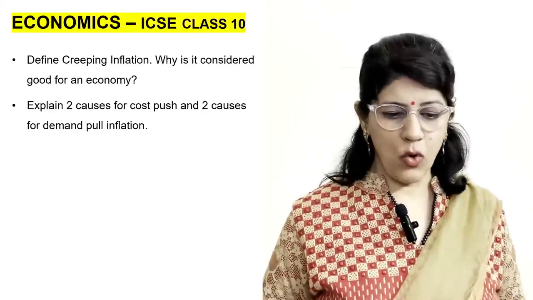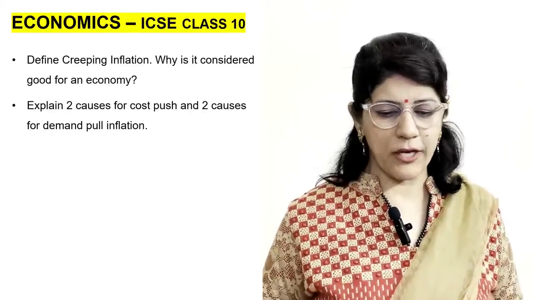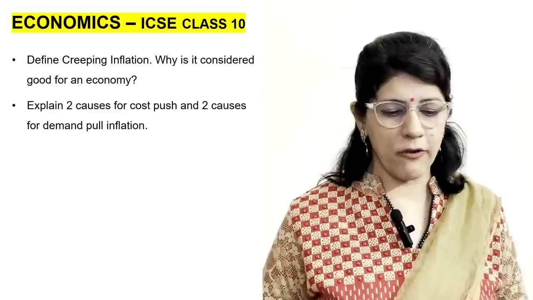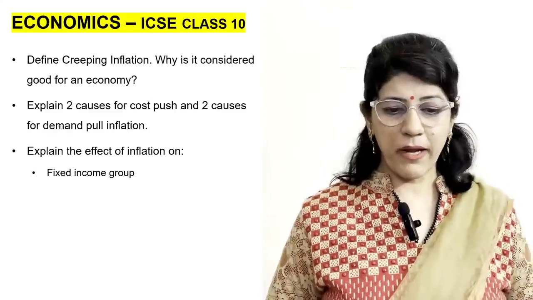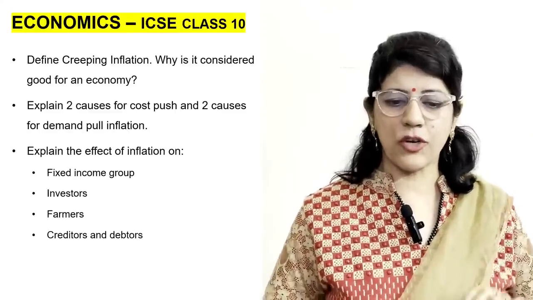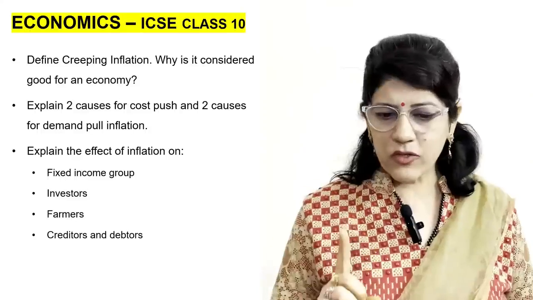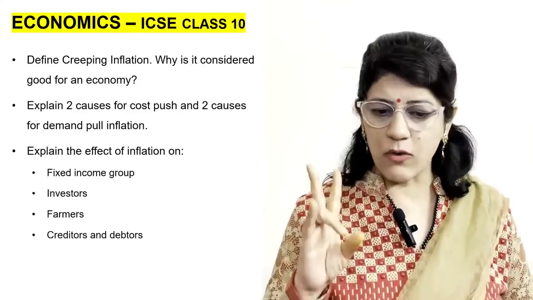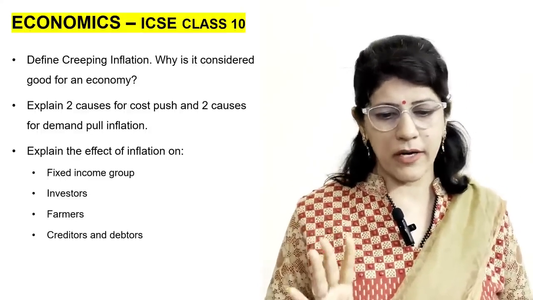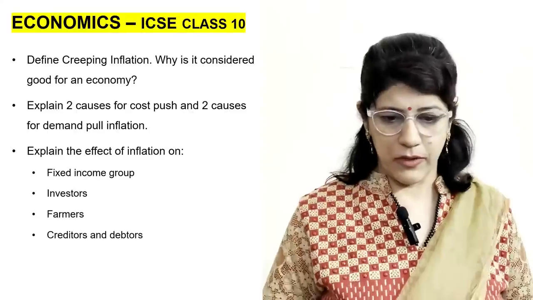Next is explain 2 causes for cost push and 2 causes for demand pull inflation. Next is explain the effect of inflation on: first part is fixed income group, second is investors, third is farmers, and next is creditors and debtors.